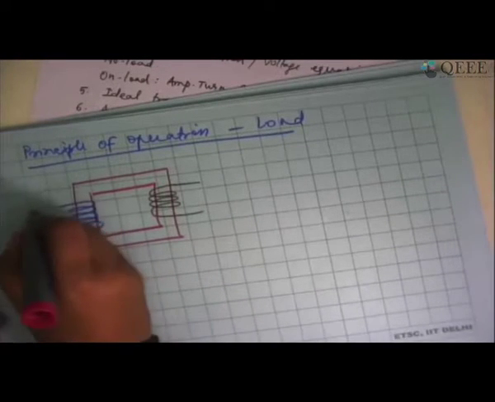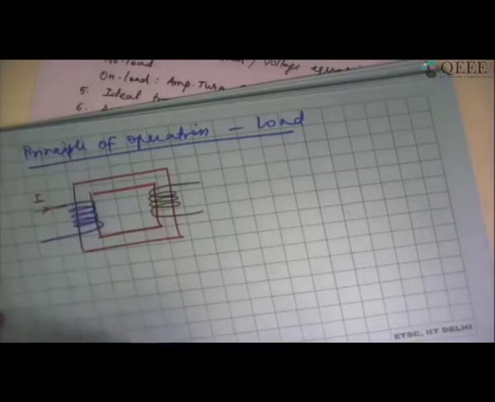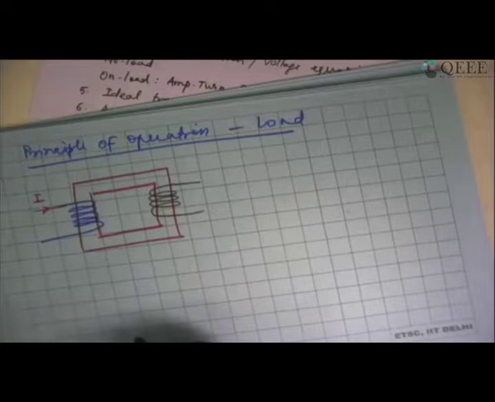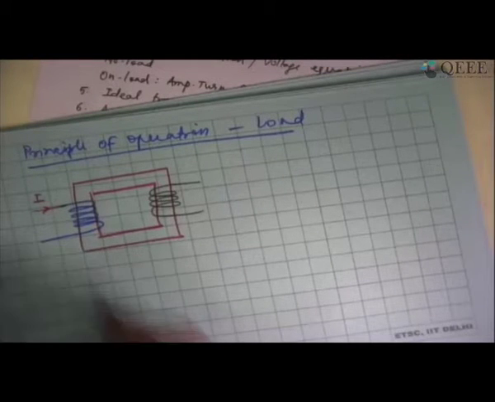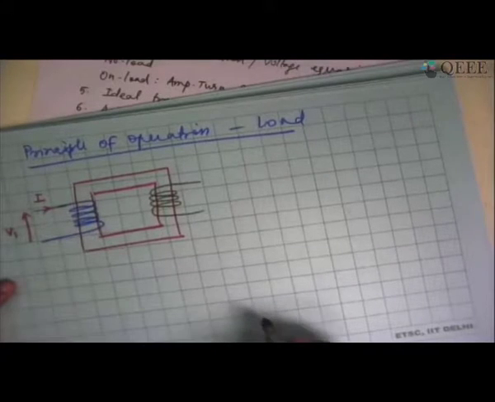What actually I am passing through this is, let us say, a current I. I'm talking about RMS value. That's the only reason why I'm showing it in the capital letters. What I am applying is an RMS value V1.